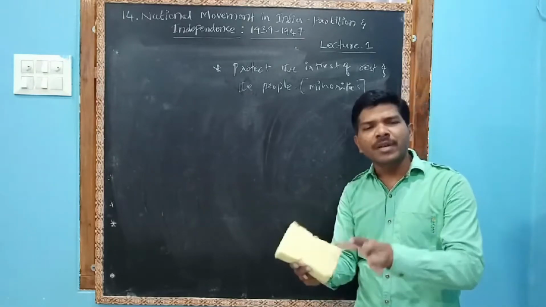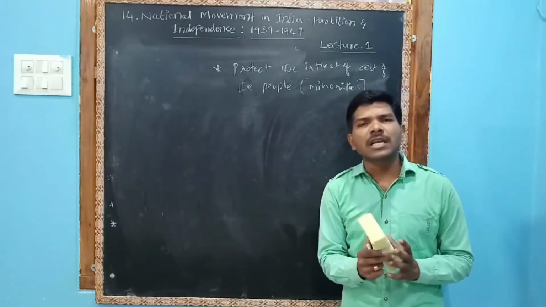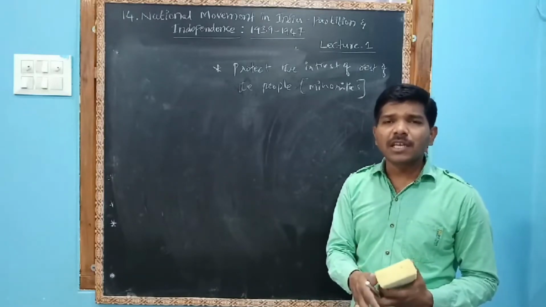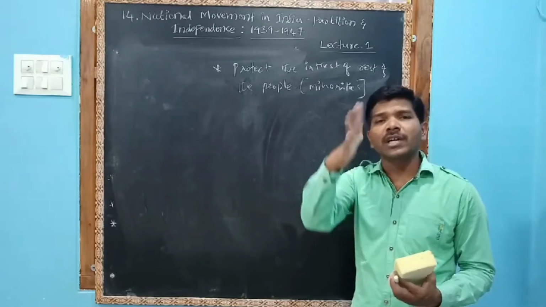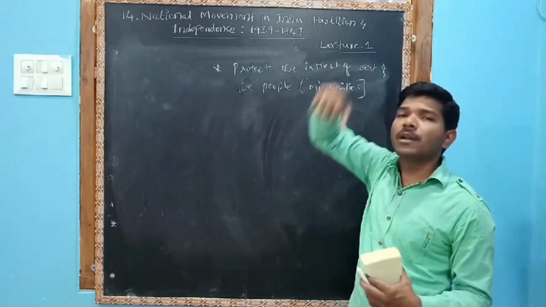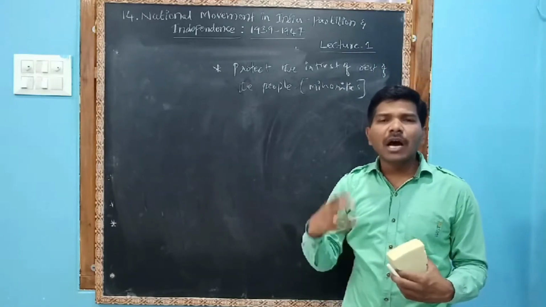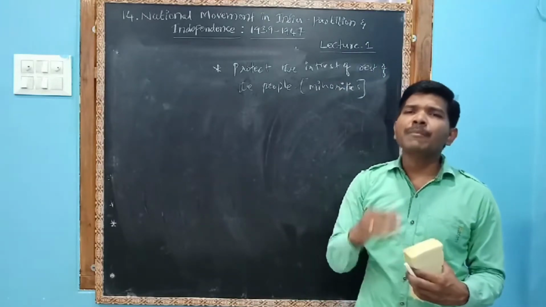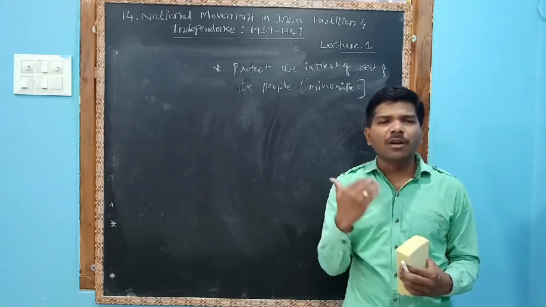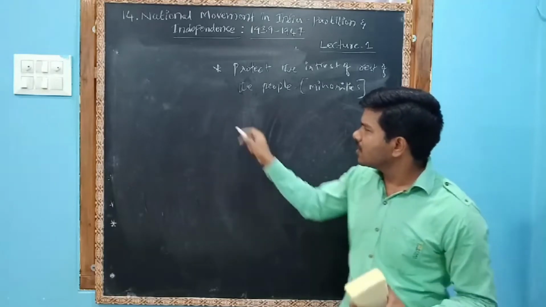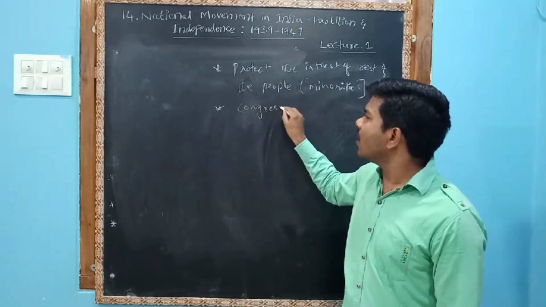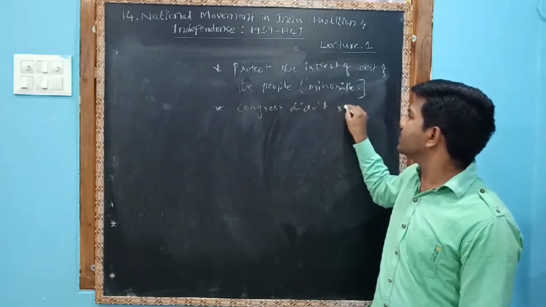You Hindu people will dominate them, because Congress was mostly composed of Hindu people. So the Britishers say that if we give independence, if we give power to you, you will dominate the Muslims. So we don't want to give independence to you. We want to protect the interest of the other people, that is, minorities. They also say that Congress did not represent the community, Congress did not represent the country.